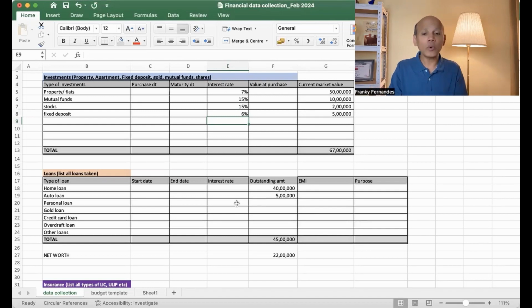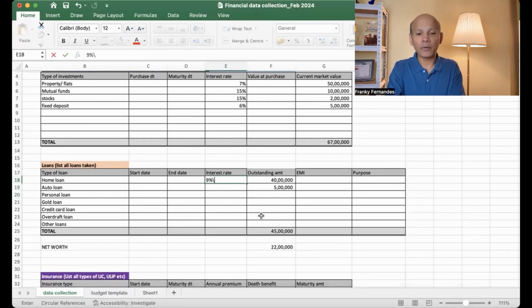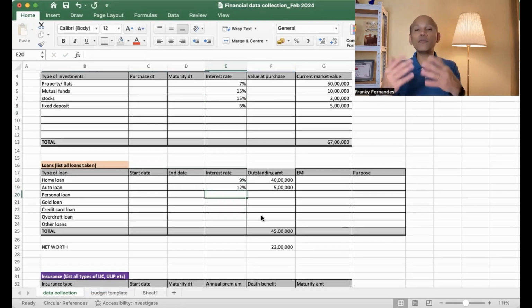And then we look at your loans. Probably there's an interest rate of 9%. And your auto loan probably at 12%. And if you've taken personal loans or whatever, if you enter that data here, this will give you a good picture of what are your liabilities and at what interest rate.